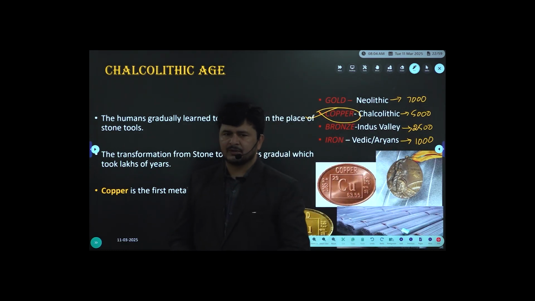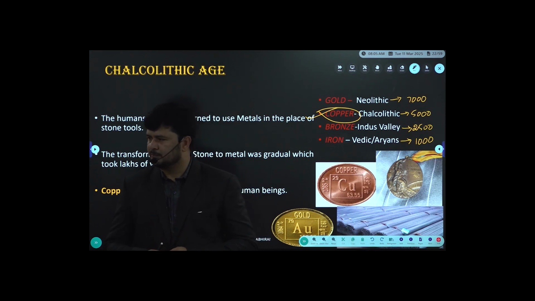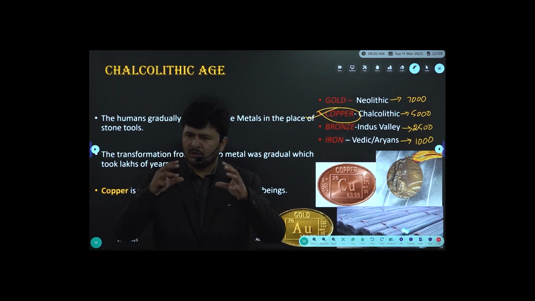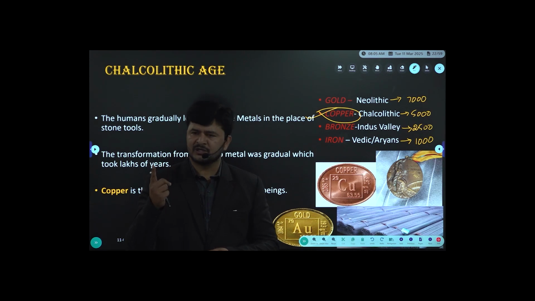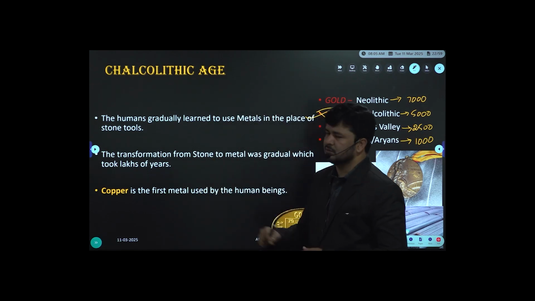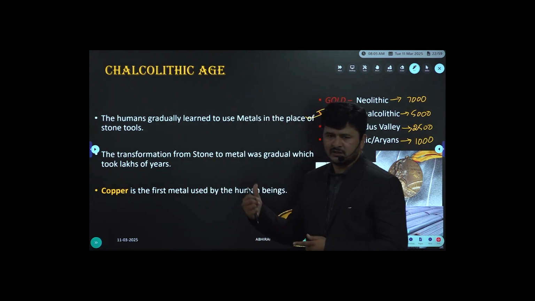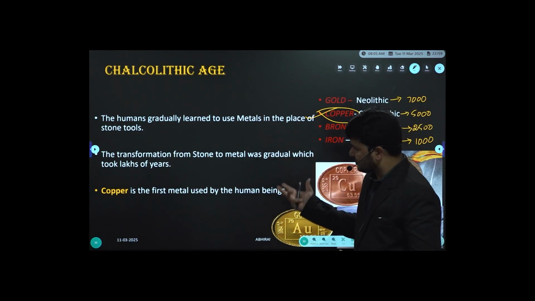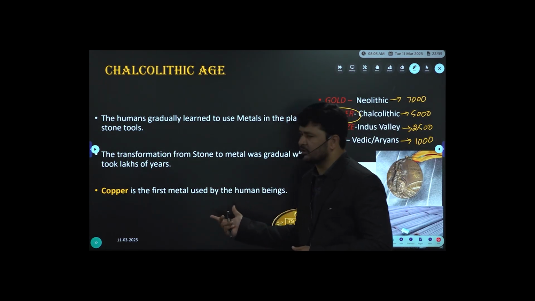As we referred, Robert Bruce Foote's classification, all cultures broadly divided into 2 categories, Stone Age cultures and Metal Age cultures. In Metal Age cultures, the first culture is Chalco. Chalco, copper, everyone knows, copper is the first metal to be used by human beings.